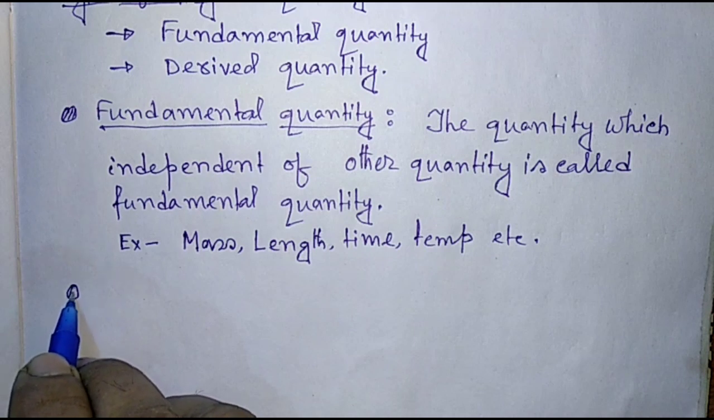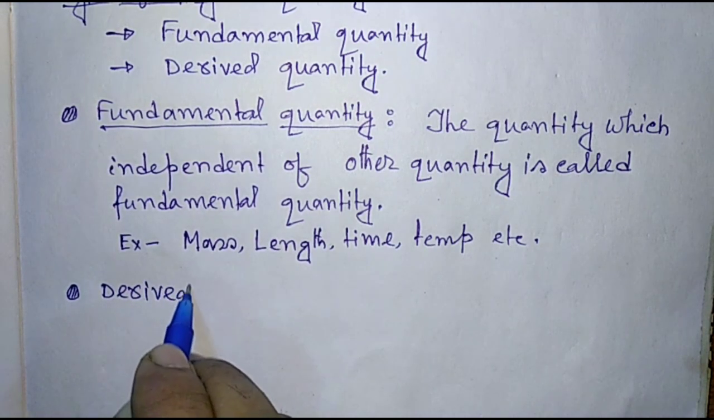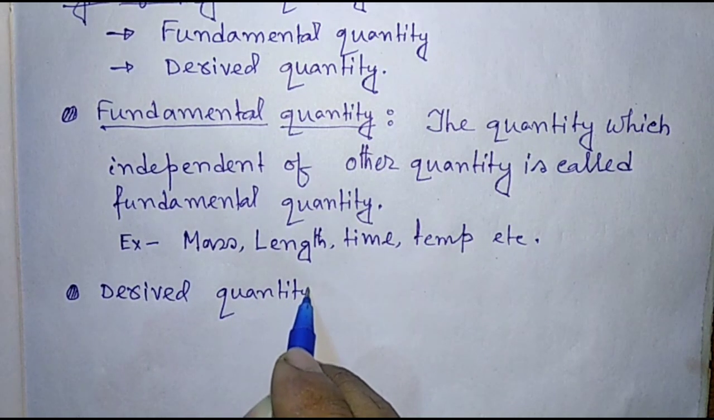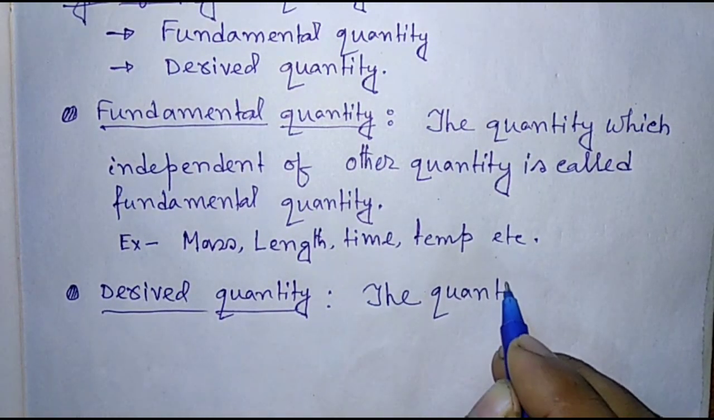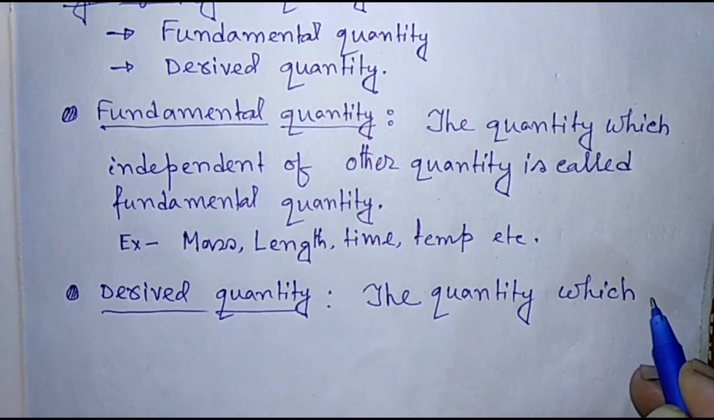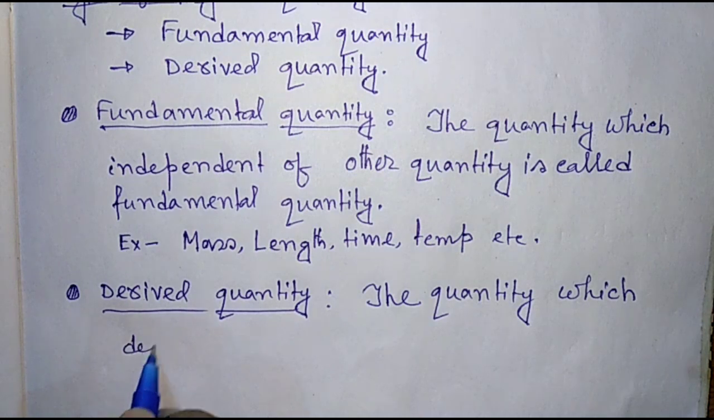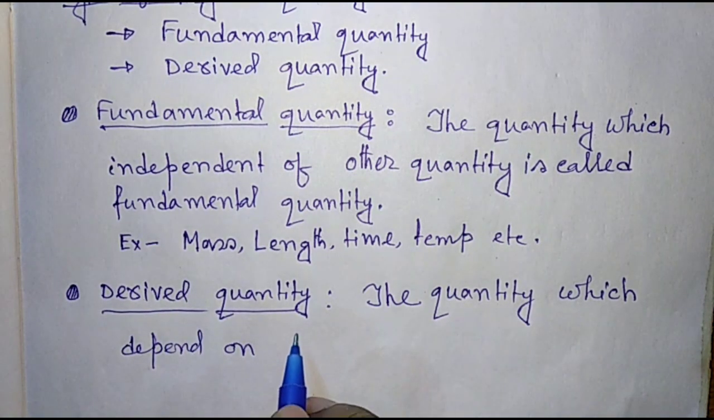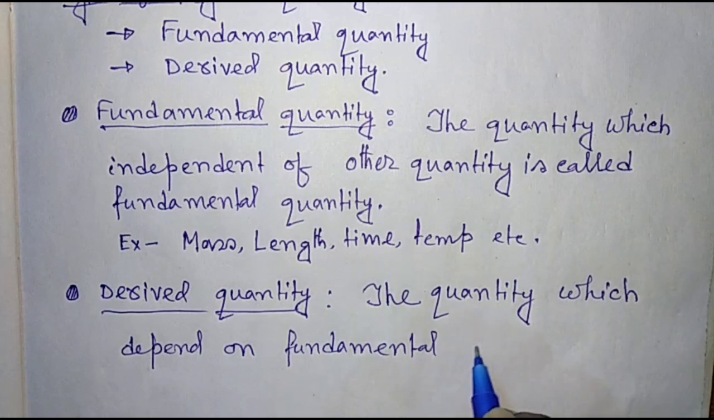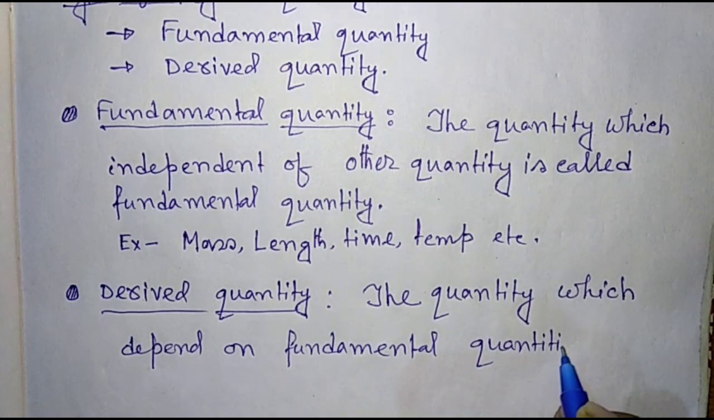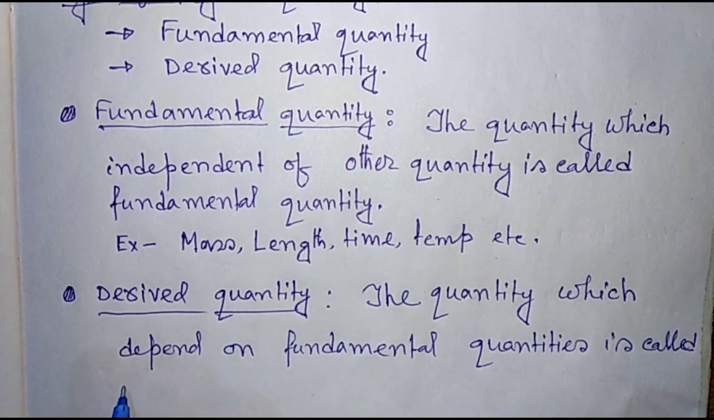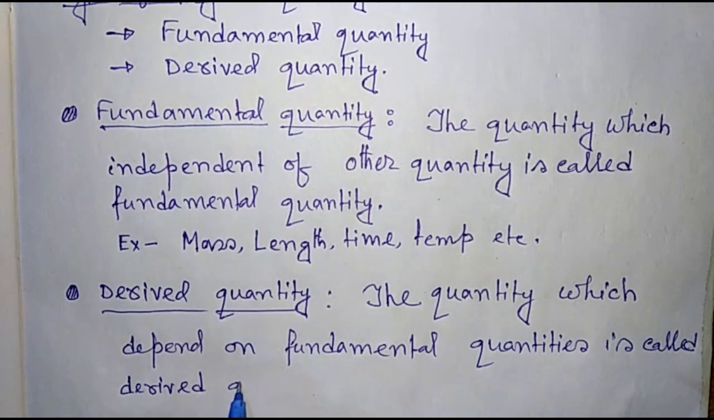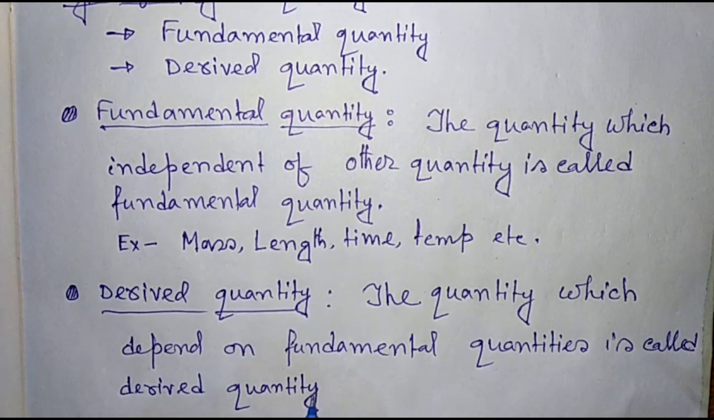Now, derived quantity. The quantity which depends on fundamental quantities is called a derived quantity. As for example,